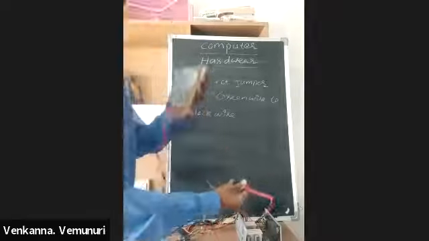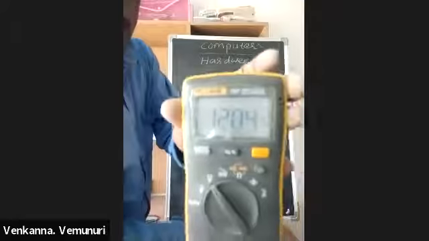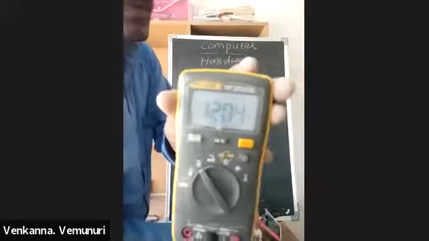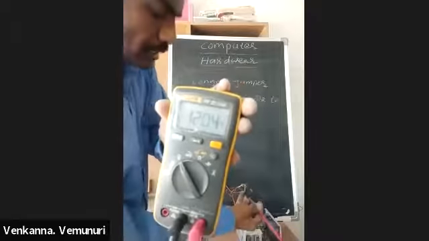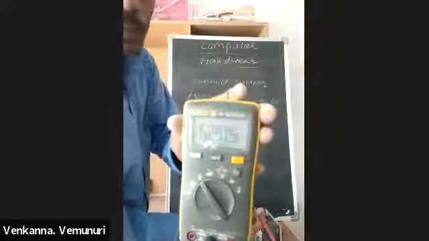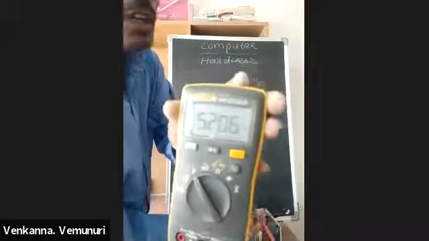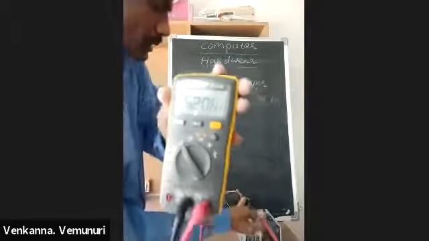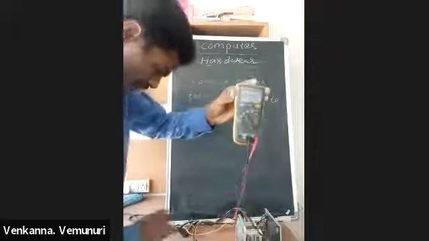Here it is showing 12 volts, so it is the yellow color wire. Next, the red color wire. How much? 5.2 volts, meaning 5 volts. Next, the orange wire.